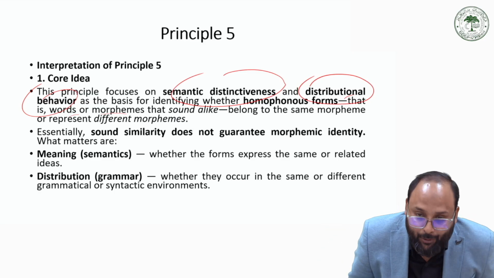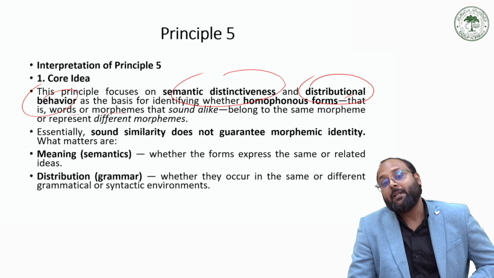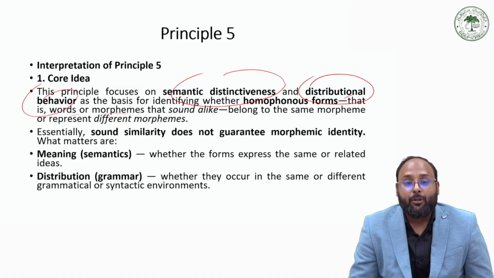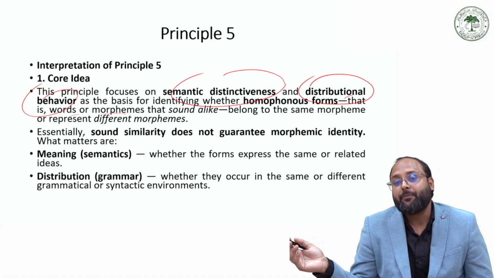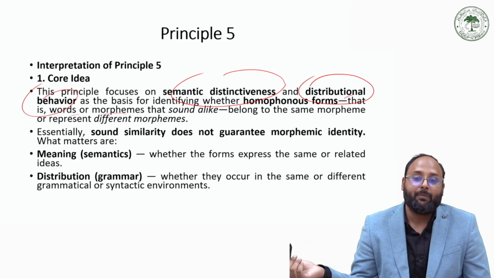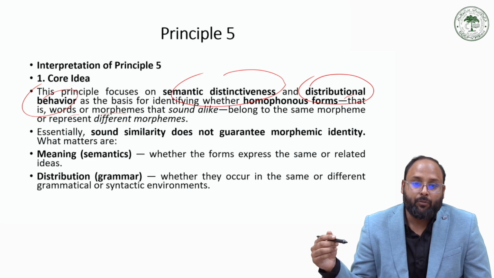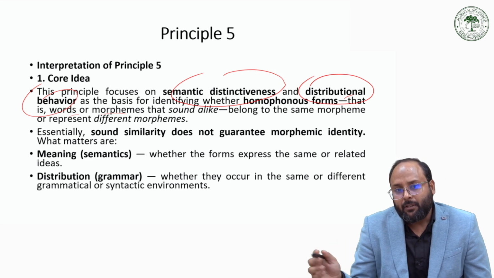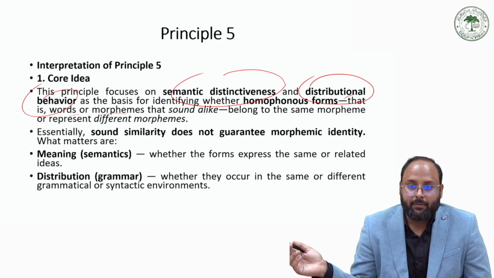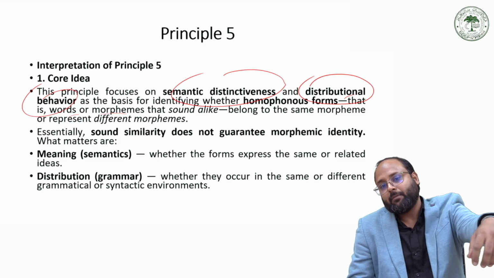So even though they are the same morpheme, sometimes they represent different morphemes, because they actually represent different meanings. Like we have given the example of bank and bank. They are homophones, but they are different morphemes because they do not have common semantic distinctiveness. They have different semantics, or different meaning.